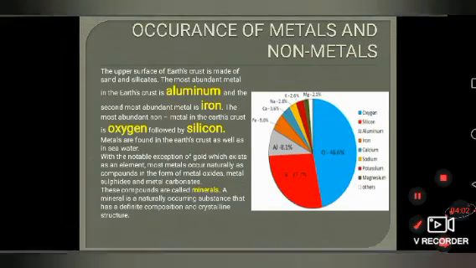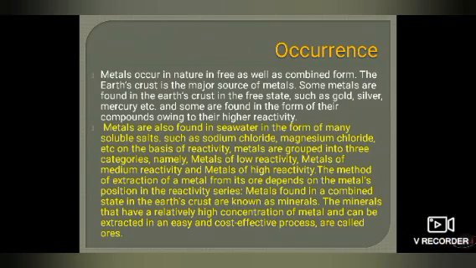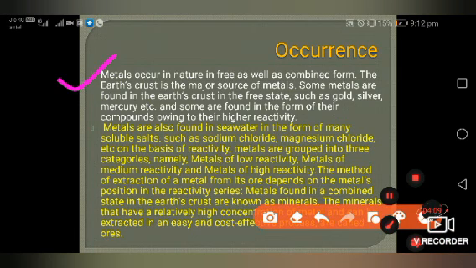Second, we will talk about occurrence in continuation. Metals occur in nature in free as well as in combined form. The earth's crust is the major source of metals. Some metals are found in the earth's crust in the free state, such as gold, silver, and mercury. Those which are least reactive will be found in the free state, and some are found in the form of their compounds owing to their higher reactivity. Metals are also found in seawater in the form of many soluble salts, such as sodium chloride, magnesium chloride, etc.